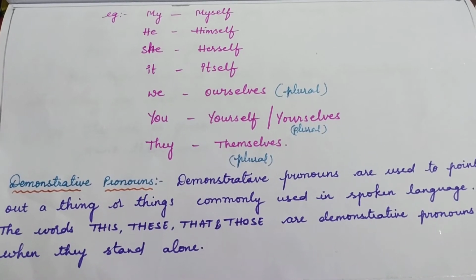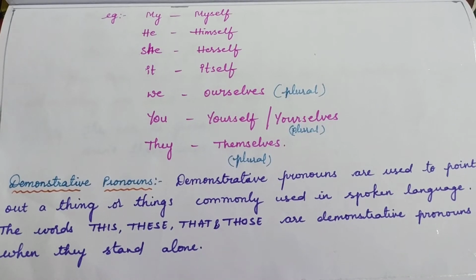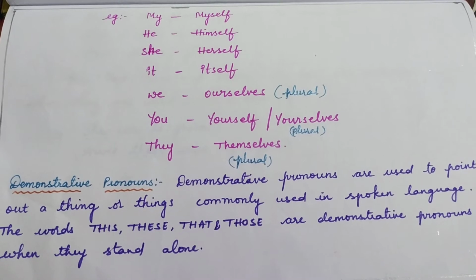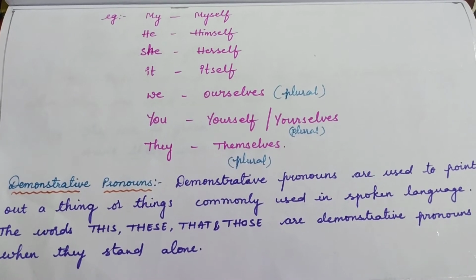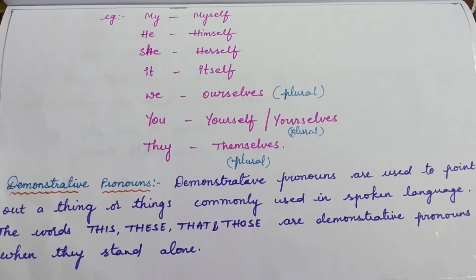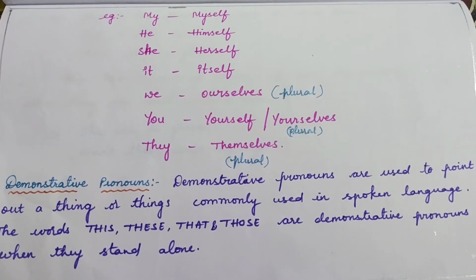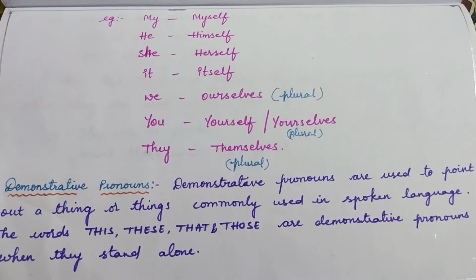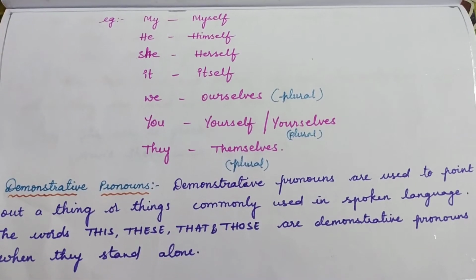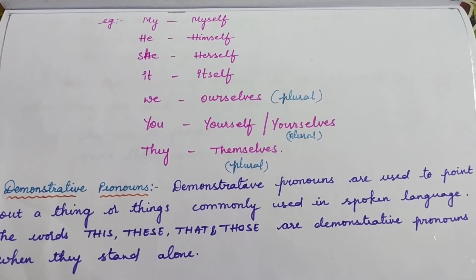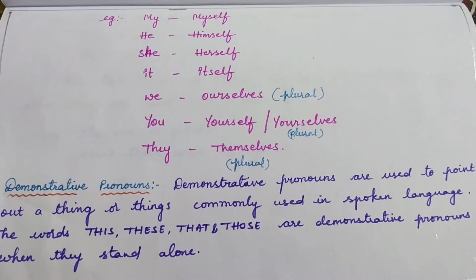If it is plural, yourselves: you should do your work by yourselves. They, themselves. So myself, himself, herself, itself, ourselves, yourself, yourselves and themselves are used as reflexive pronouns, and if they stress, they are used as emphatic pronouns. I hope it is clear.